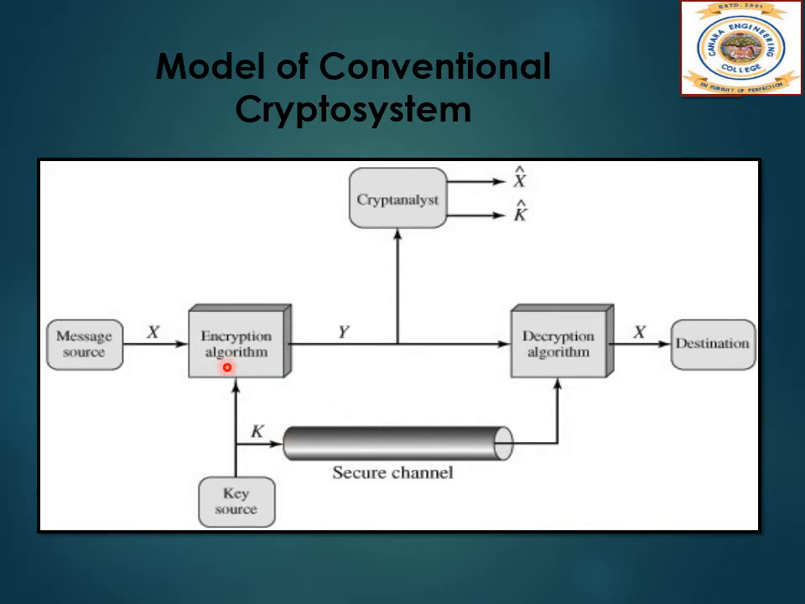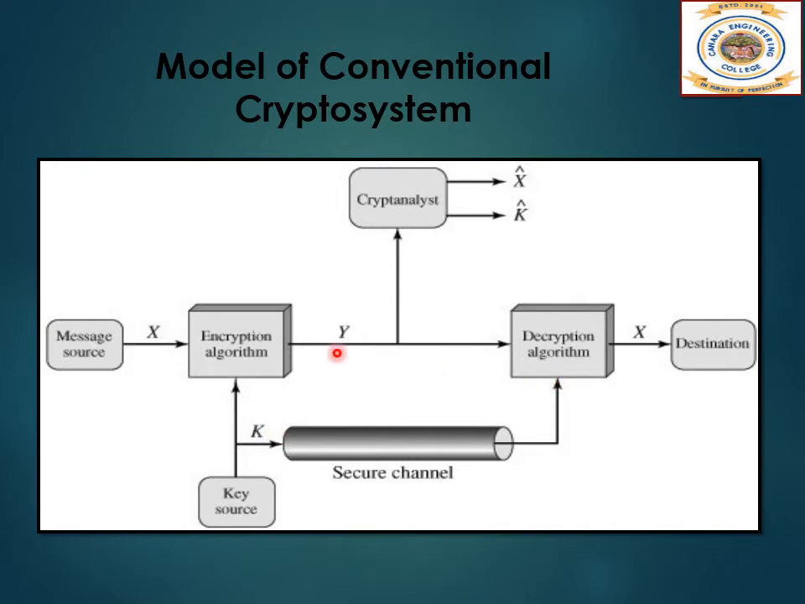Now this encryption algorithm produces a ciphertext. This ciphertext is sent to the receiver, and at the receiver end, the receiver also knows the secret key, so he will be able to decrypt the sent ciphertext using the decryption algorithm. Now in case there is an opponent observing y, the ciphertext which is sent, he does not have access to the key because the key is sent via a secure channel.